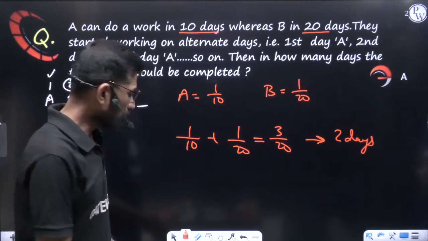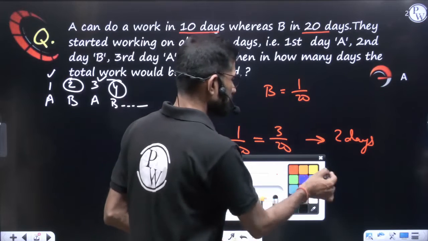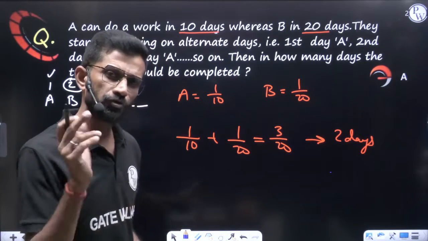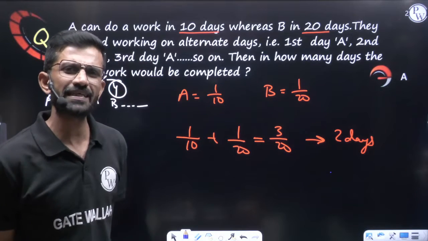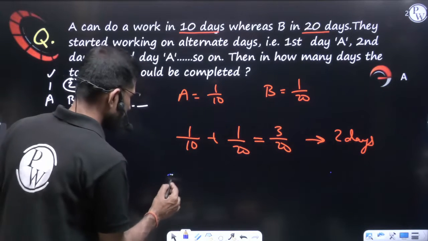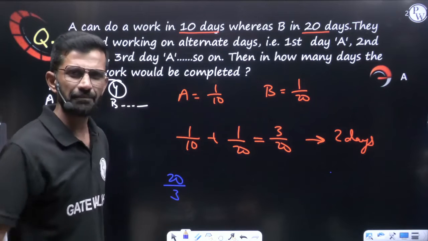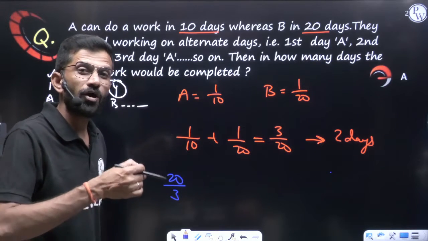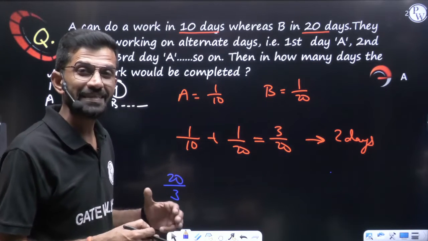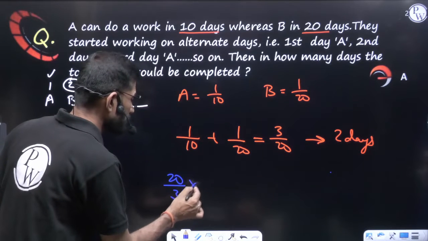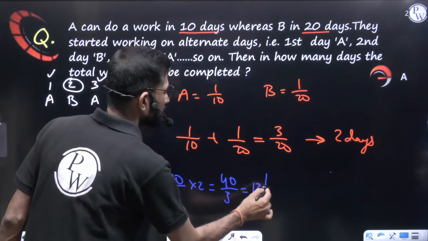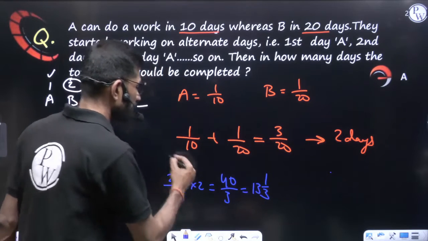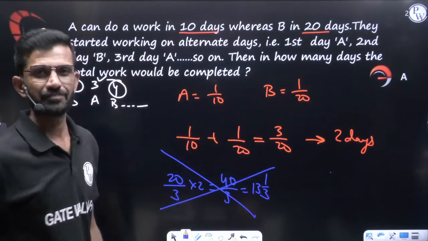Many of the students say, sir, if both are working together, they can do the work in the reciprocal of this, that is 20 by 3 days. If both are working, in 20 by 3 days the work will be completed. But here they are coming alternately, so the time taken will be double. So they multiply by 2 and say 40 by 3, means 13 1 by 3 will be the answer. Let me tell you, 13 1 by 3 is the wrong answer.